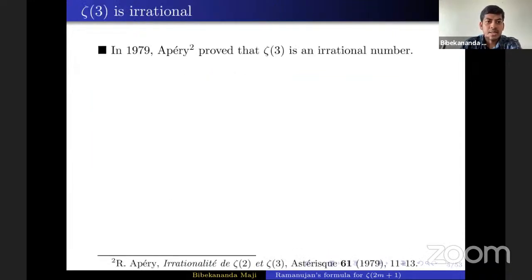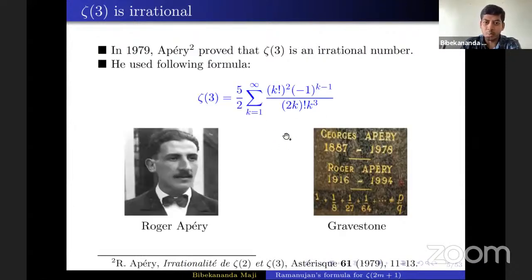In 1979, Roger Apery, a French mathematician, proved that zeta 3 is an irrational number. And he used this formula. By definition of the Riemann zeta function, we know that zeta 3 is the sum of 1 by n cube. But what is the importance of this formula? This series converges rapidly. This formula was really important for him to prove this. Using this formula only, he was able to prove that zeta 3 is an irrational number. You can see in his gravestone also, it is mentioned that zeta 3 is not equal to p by q.